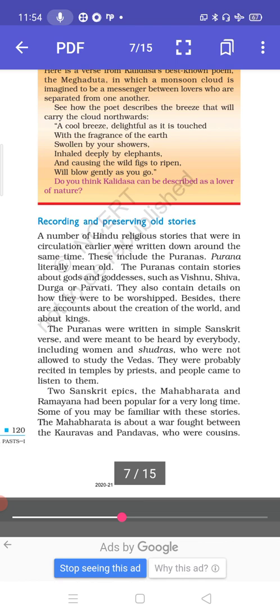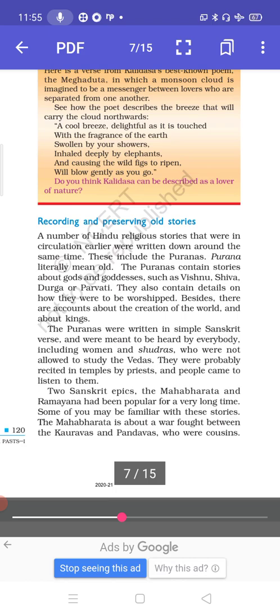Besides, there are accounts about the creation of the world and about kings. The Puranas were written in simple Sanskrit verse and were meant to be heard by everybody, including women and Shudras, who were not allowed to study the Vedas. They were probably recited in temples by priests, and people came to listen to them.